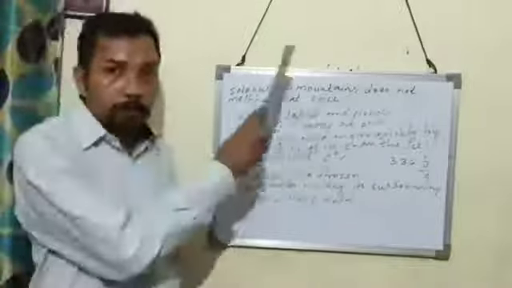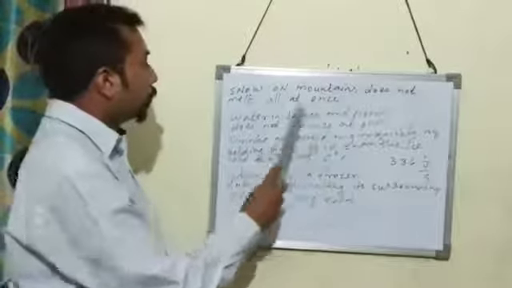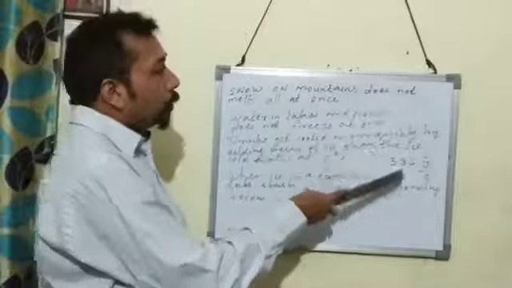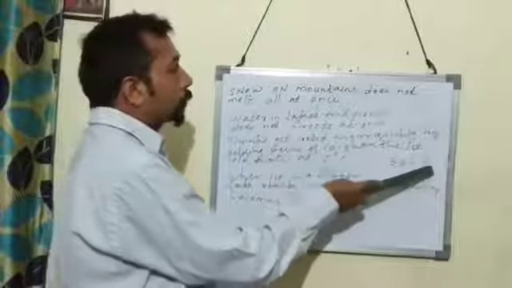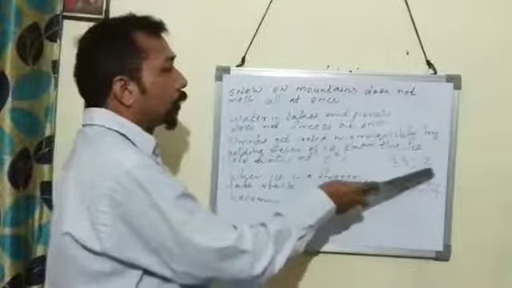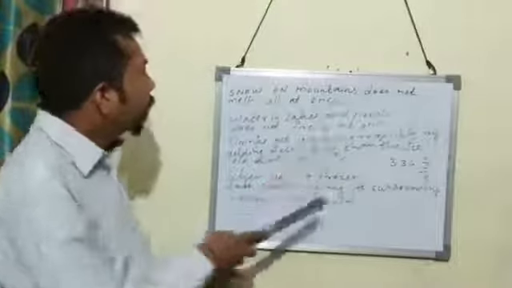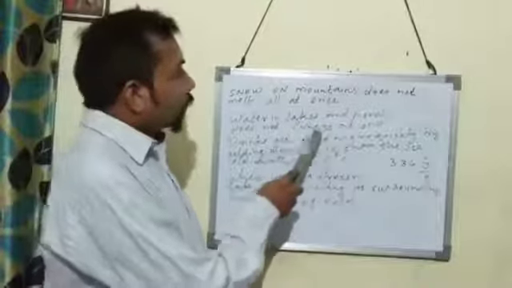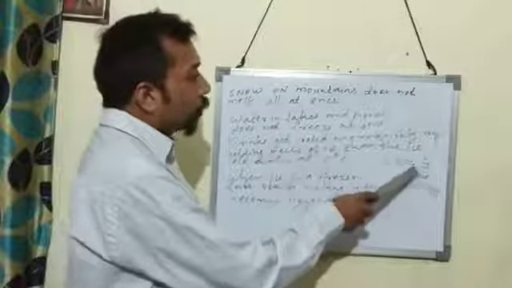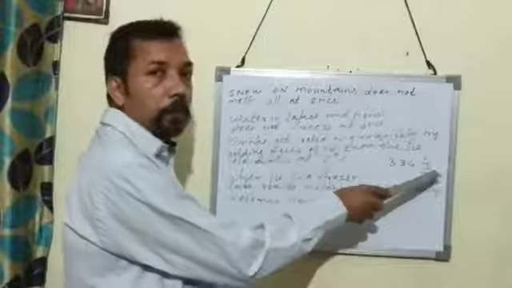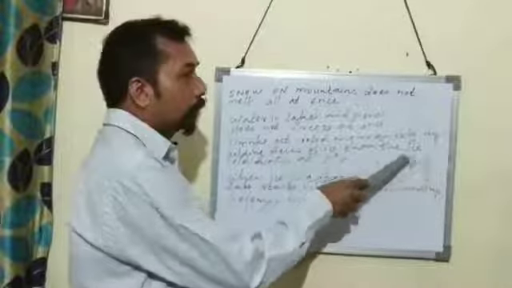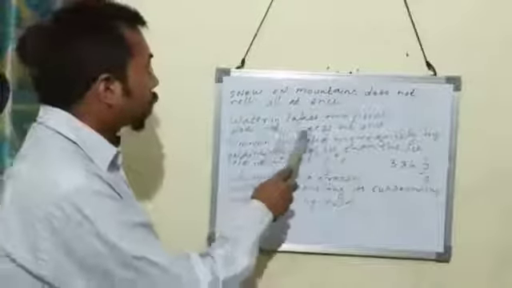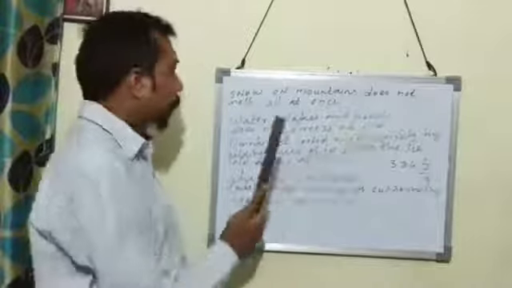And for the other questions also, the reason is the same. Water in lakes and ponds does not freeze at once. This is also because of high specific latent heat, which is equal to 336 joule per gram. It means when water freezes, 1 gram of water will liberate 336 joule of heat. That is a large value. That is why water in lakes and ponds does not freeze at once.